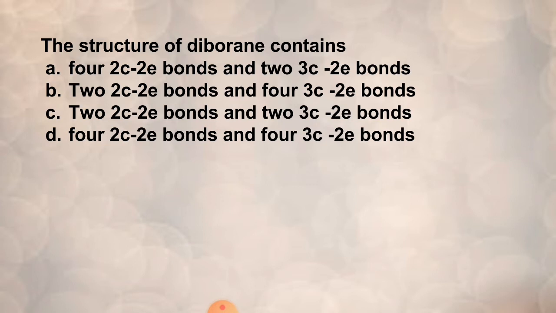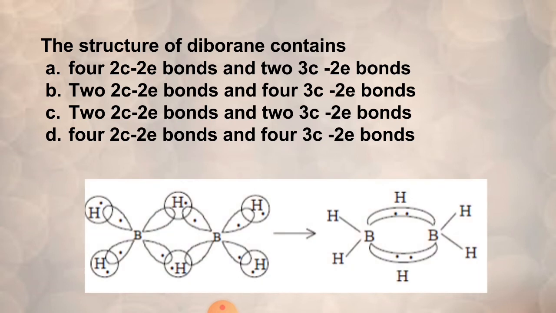The structure of diborane contains dash. Here you have to find out how many 2 center 2 electron bonds and how many 3 center 2 electron bonds are formed in diborane. Before that you have to write the structure. It is a banana bond or bridge bond. Here the hydrogen which is bonded to two borons is 3 centered 2 electron. Like that, this hydrogen also is 3 centered.